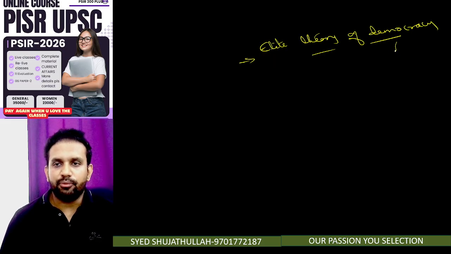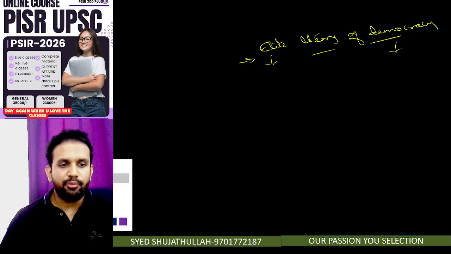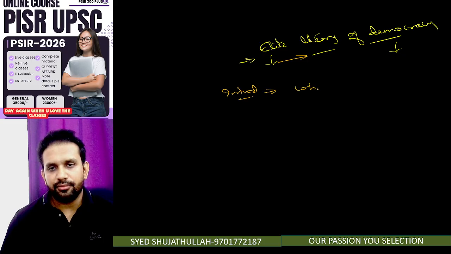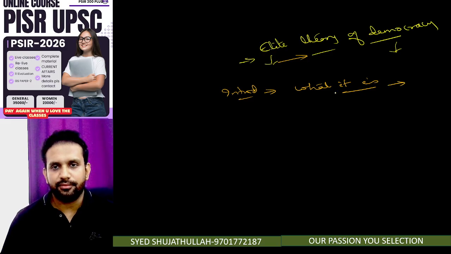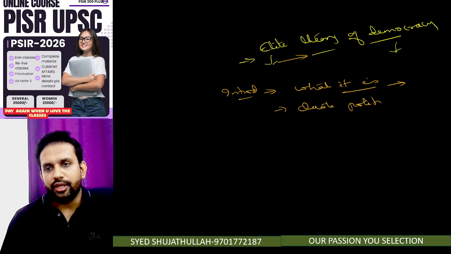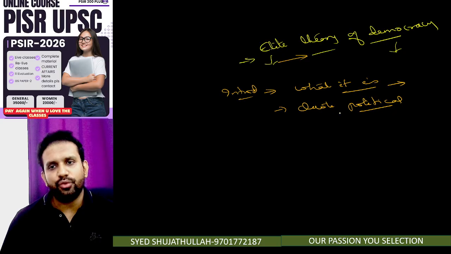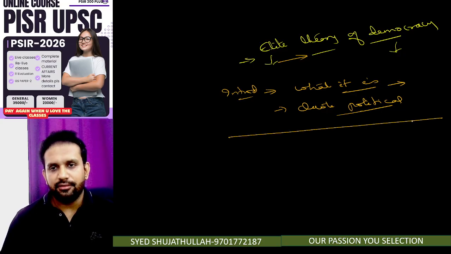Whenever we talk about democracy and elites, I'm talking about the approach to the answer. First of all, in the introduction, you have to give what it is. What do you mean by the elitist theory of democracy? You have to talk about it. After that, you have to quote some important political thinkers who have emphasized and also criticized this elitist theory. Just quote who propounded it. After doing that, your job will be done.